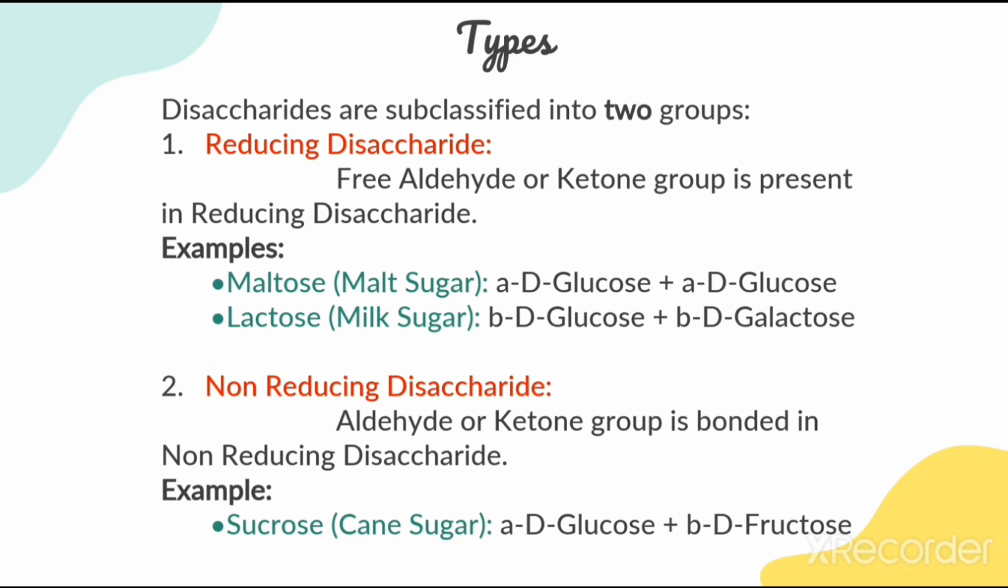In non-reducing disaccharide, the aldehyde or ketone groups present in the sugar molecules are bonded with each other. The example for non-reducing disaccharide is sucrose. It is also called cane sugar or common table sugar. This is the type of sugar which we add in tea, coffee, etc. It contains alpha-D-glucose and beta-D-fructose.